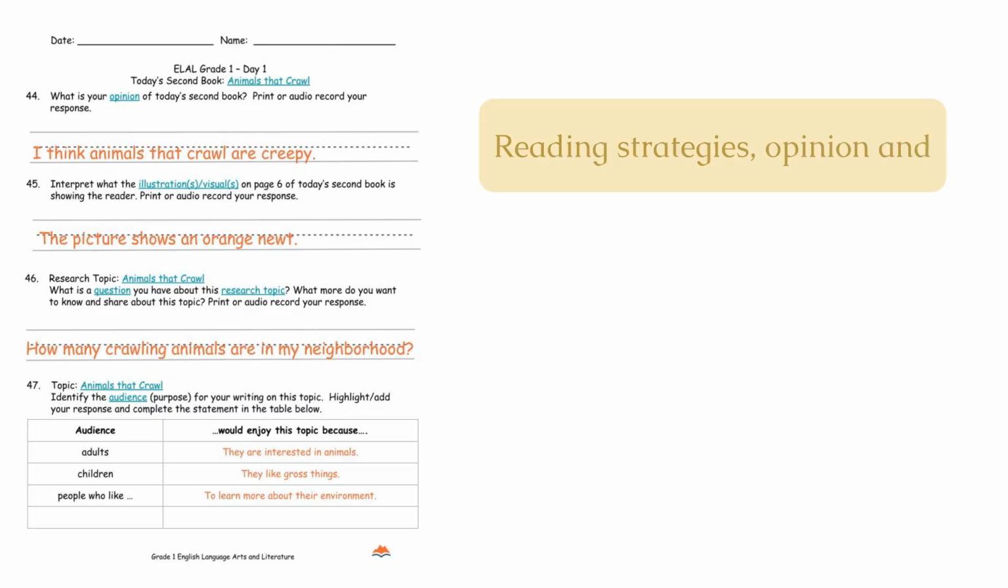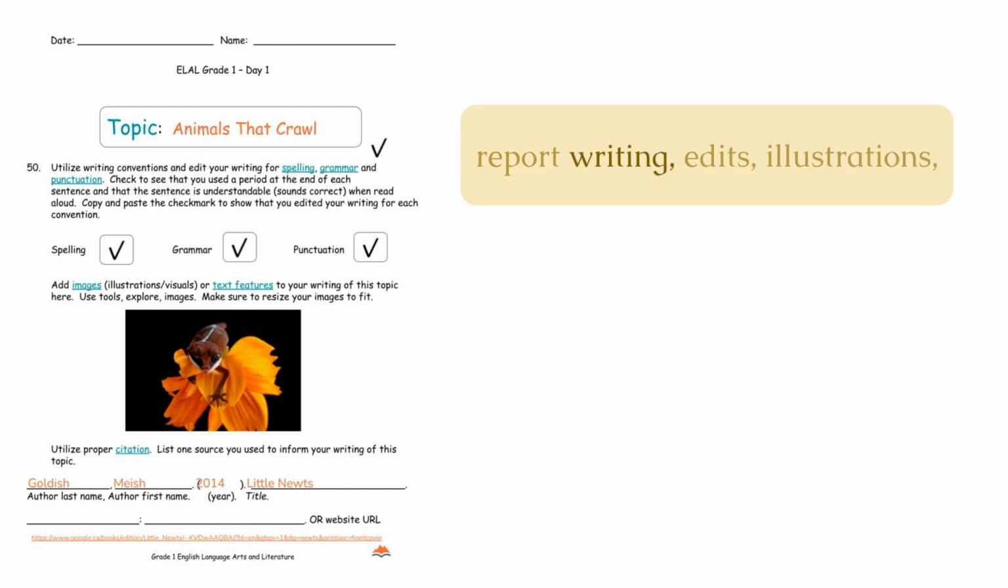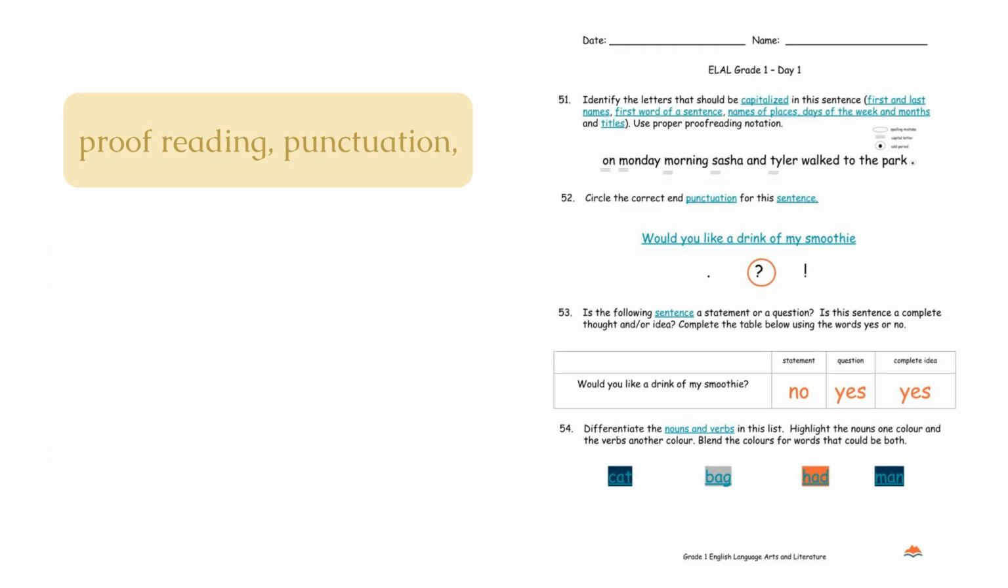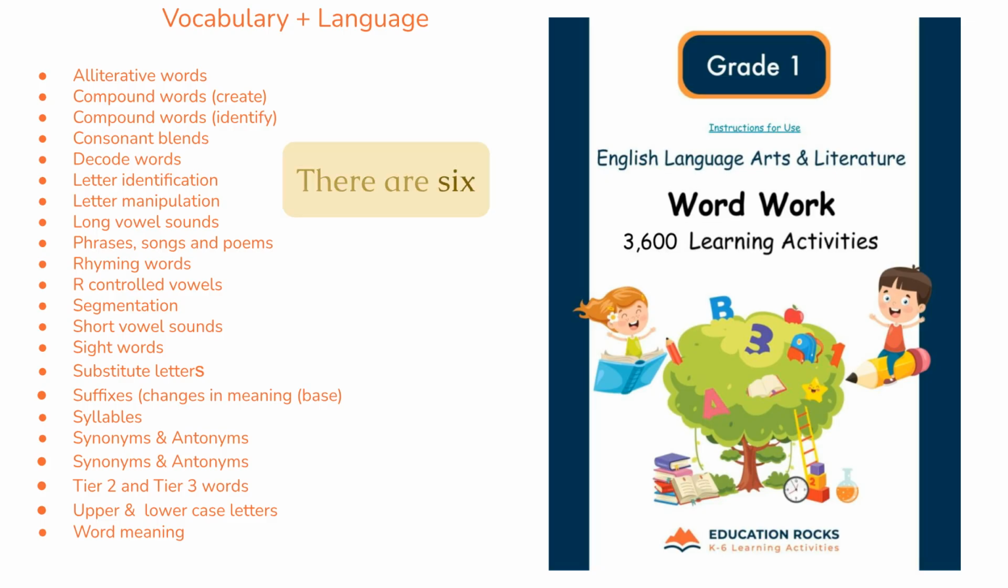Reading strategies, opinion and illustrations, and pre-writing, questions and audience. Organizational writing. Report writing, edits, illustrations, and citations. Proofreading, punctuation, sentence types, and nouns and verbs. Sentence structure, word families, and spelling skills. There are 6 first grade ELA units. This one is the word work unit plan, or vocabulary and language.